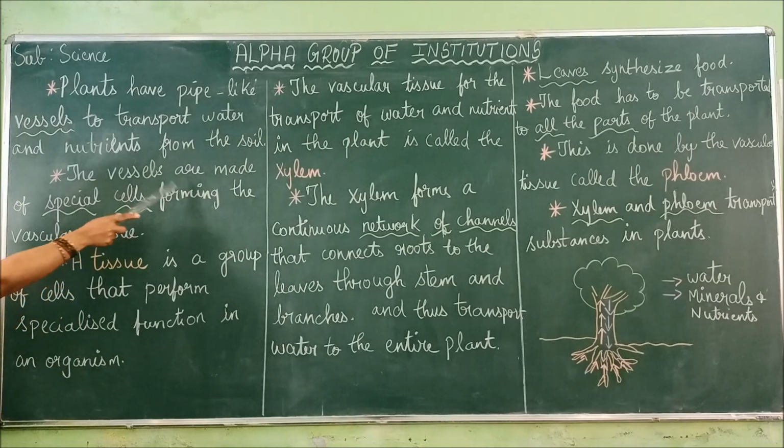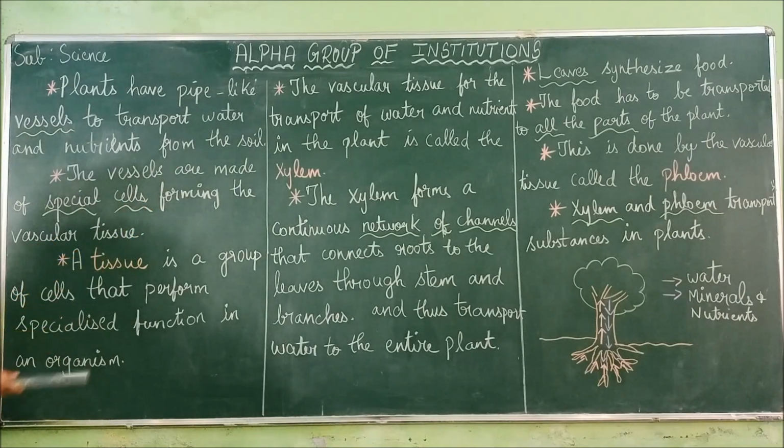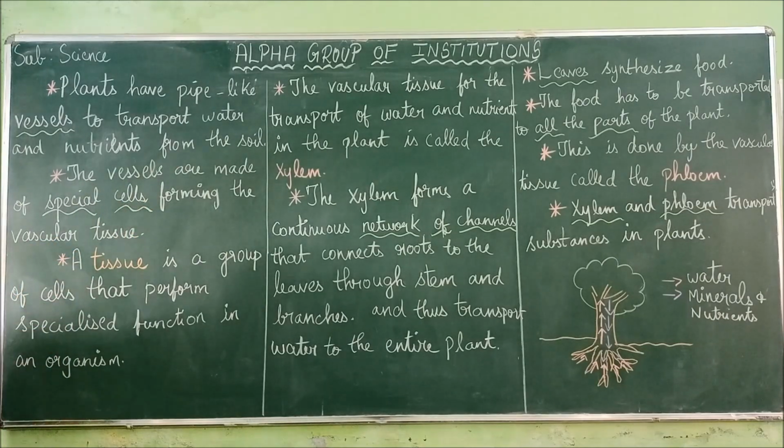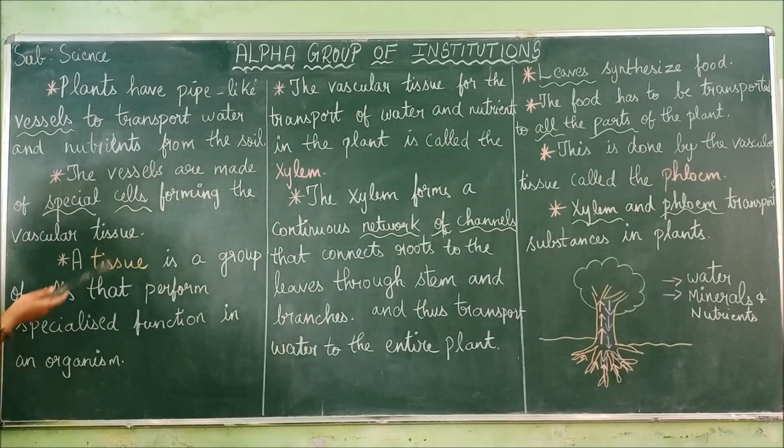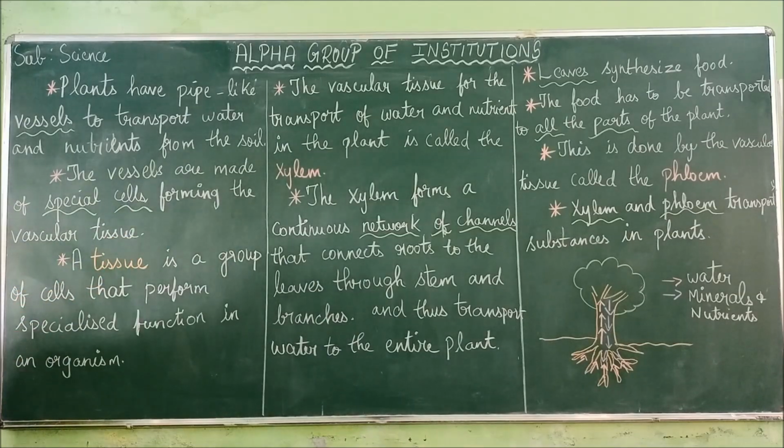The vessels are made up of special cells. These pipe-like structures are made up of special cells, forming the vascular tissue. This tube-like structure that helps to conduct the water from the absorption of fluids to the other parts of the body is called vascular tissue.